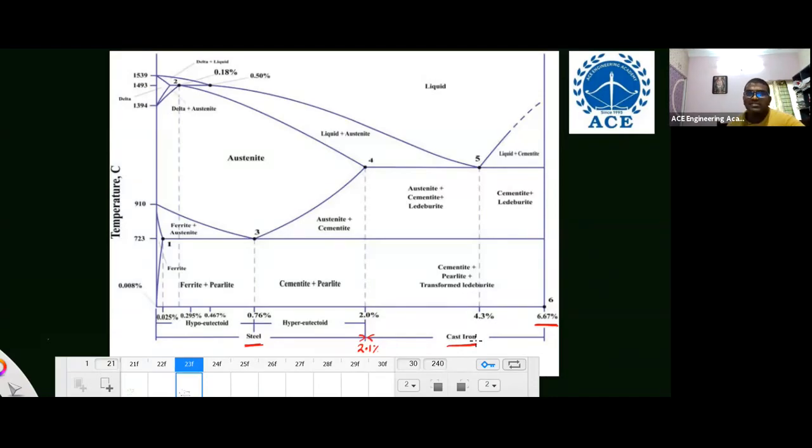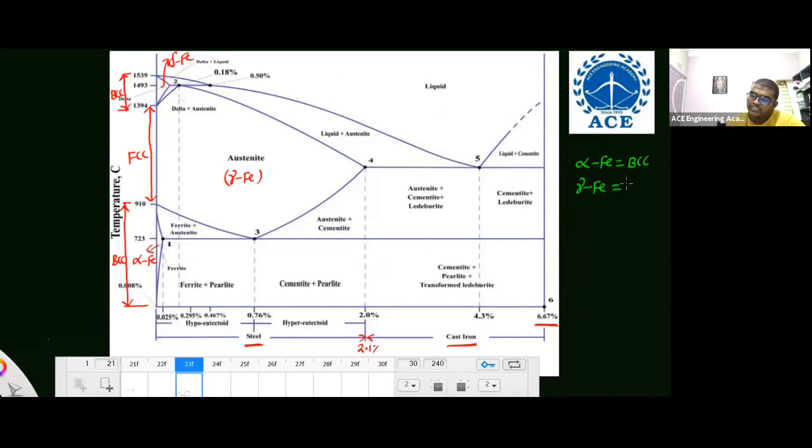The y-axis represents temperature. There are different allotropes of iron: alpha iron, gamma iron, delta iron. Listen carefully. The alpha iron is from room temperature to 910 degrees Celsius, and its structure is BCC. Austenite is known as gamma iron, from 910 to 1400 degrees Celsius, and that is FCC. Again from 1400 to 1535, it is known as delta iron, and its crystal structure is again BCC. So remember: alpha iron BCC, gamma iron, also known as austenite, FCC, delta iron BCC.